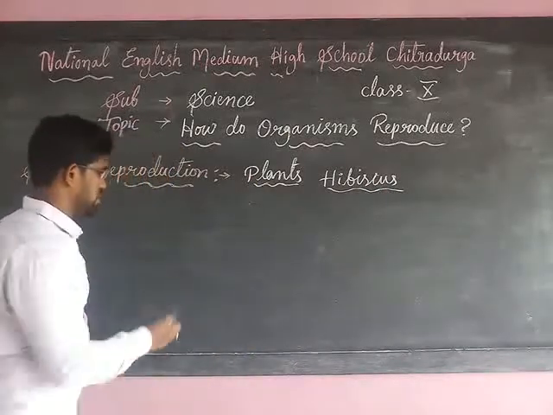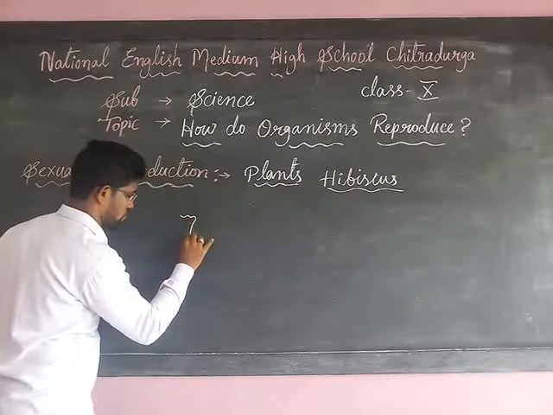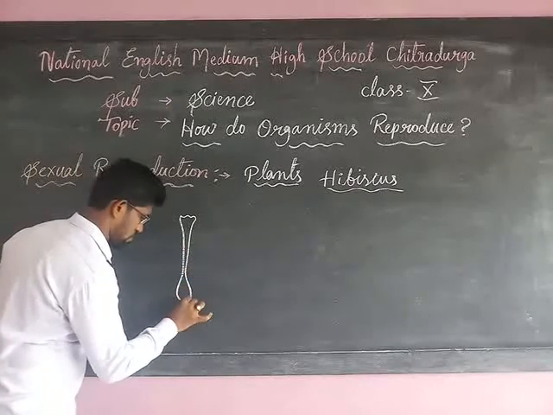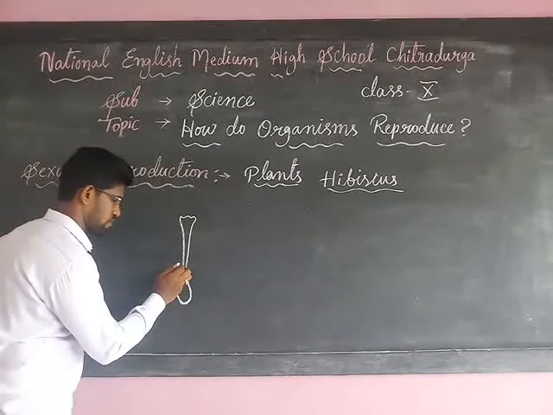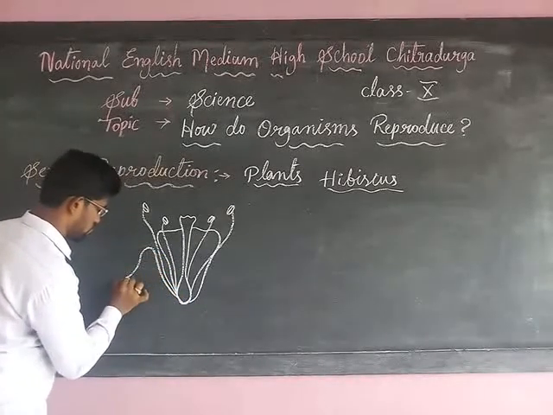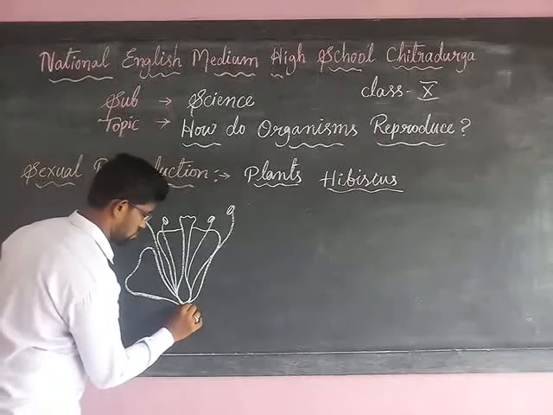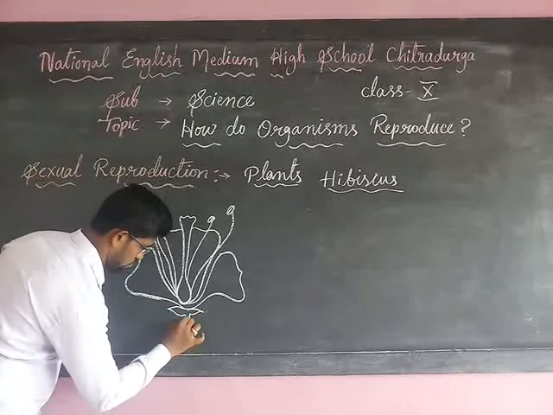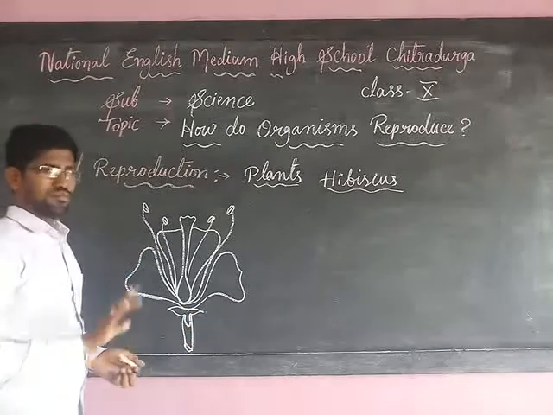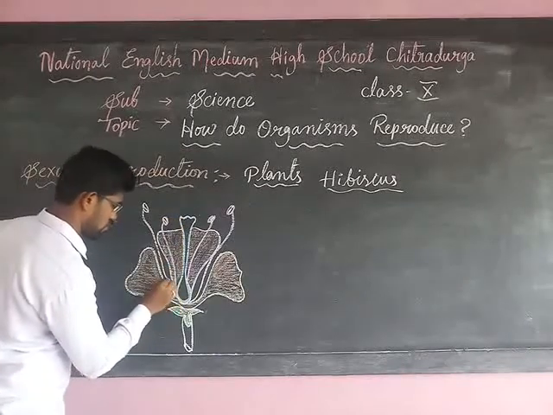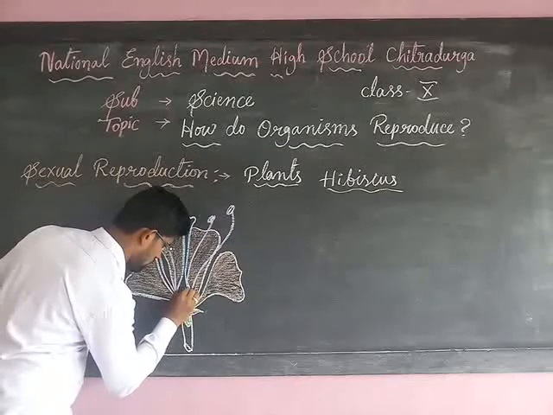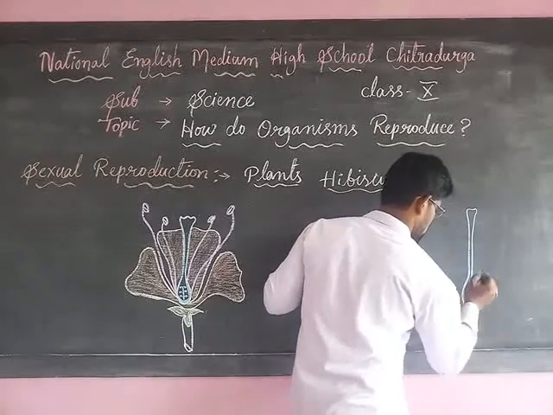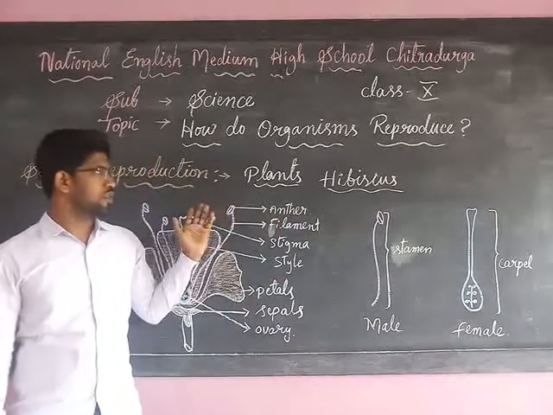Let me draw the structure of the hibiscus.